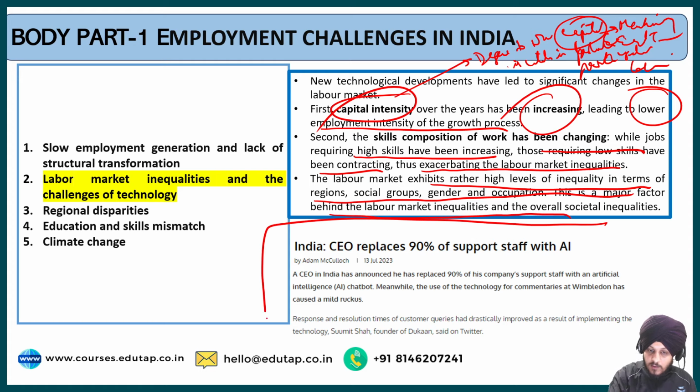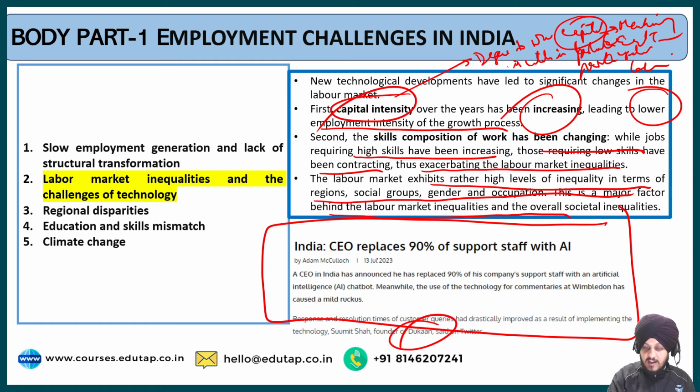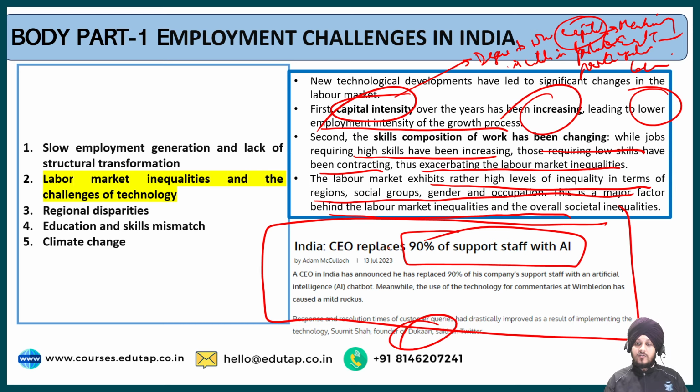Here I have also added some value addition information, where the Indian CEO of the company Dukan replaced 90% of the support staff with AI. So it shows how technology has replaced employment. So that is the area we have discussed. So the second point I think is also clear.